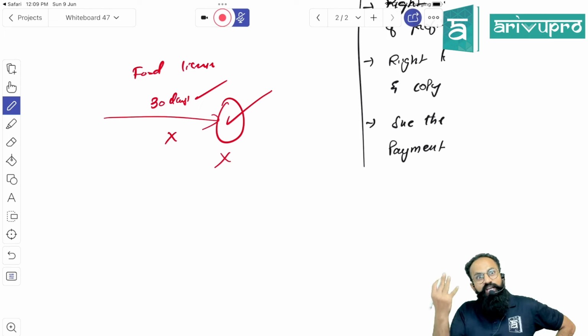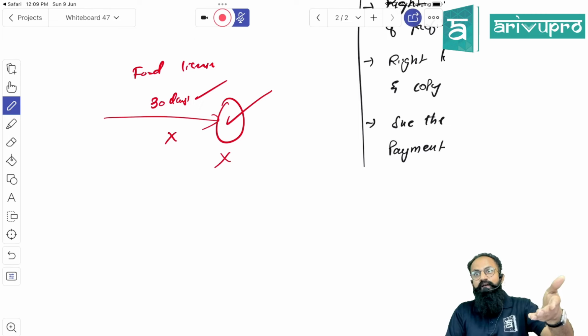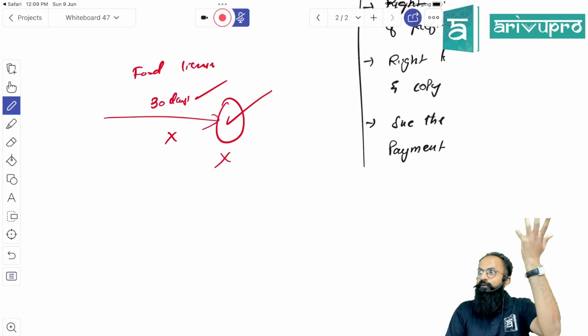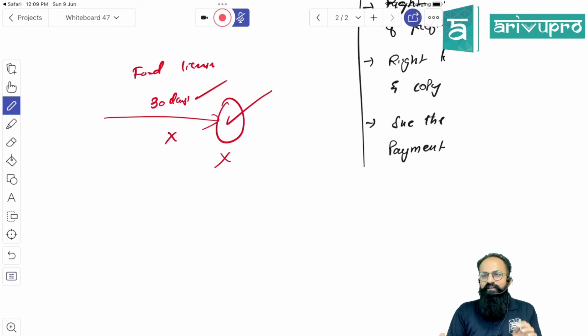Why does the law say this? If the authority does not reply, it is considered as deemed approval. Otherwise, they will wait there because they will get corruption. It is the only way to move the files faster. The authorities have to do their work on time. With that intention this law was introduced.